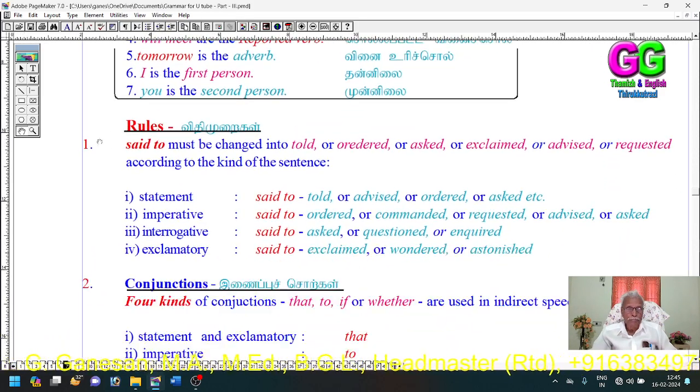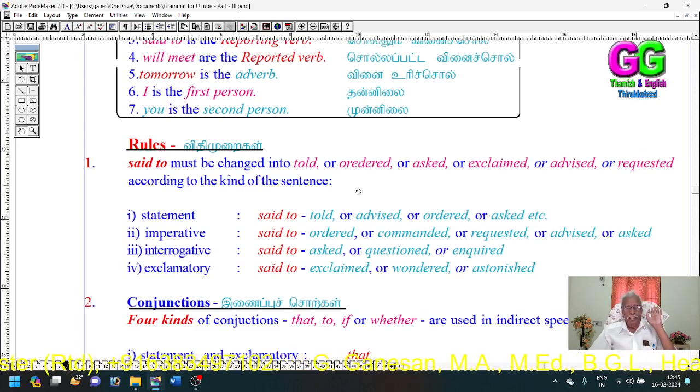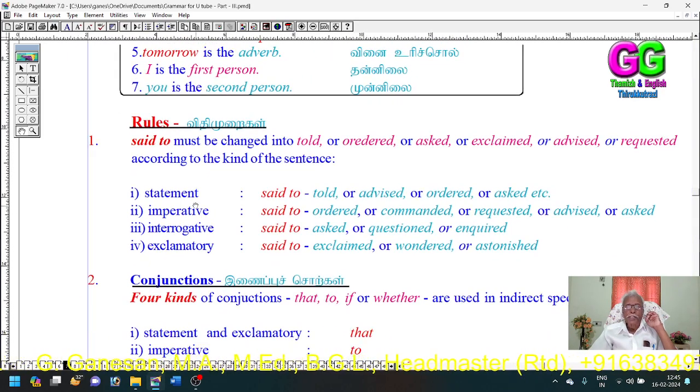Rule one: said to must be changed into told, ordered, asked, exclaimed, advised or requested, according to the kind of sentence. For a statement, said to should be changed to told, advised, ordered, asked, etc. Any one of these can be used.